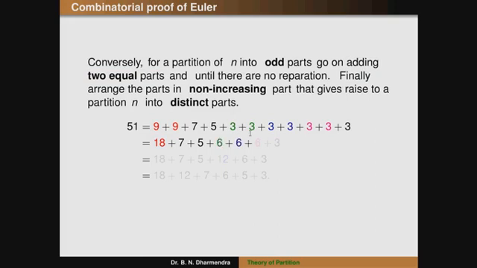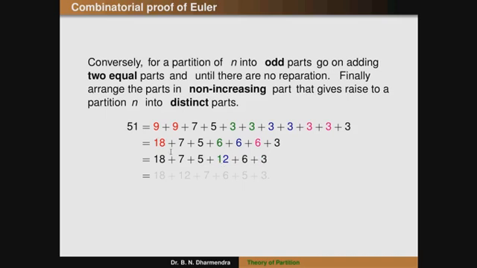Next is 6. Again, the next number is 6. Next is 3. Here the terms containing 3 and 6 are there, so at first the two 6s are added. Therefore the first number is 18, 7, 5. Here the 6 is 6 plus 6, that is 12, plus 6 plus 3.